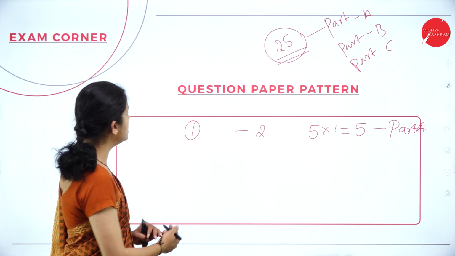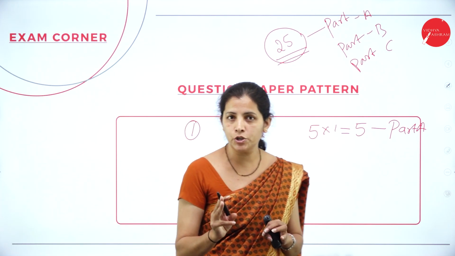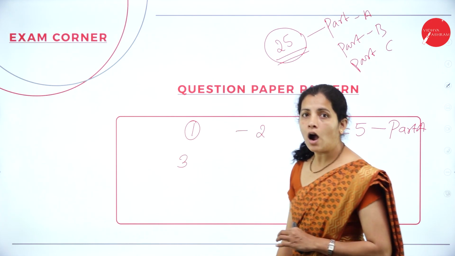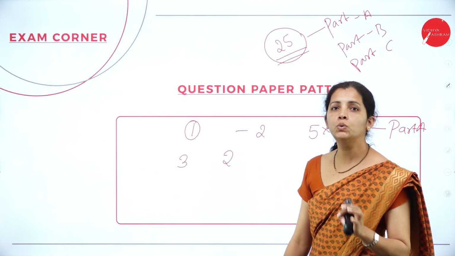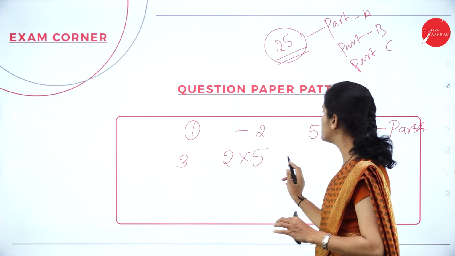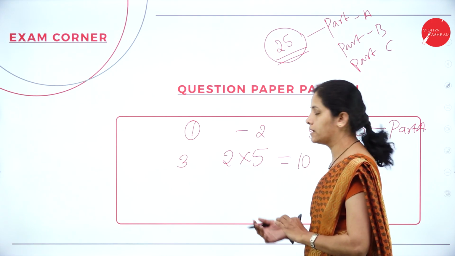Now, if I consider part B, total I am going to get 3 questions. Out of 3, I want to answer only 2 questions, and each question carries 5 marks. So, 2 into 5, it is 10 marks.